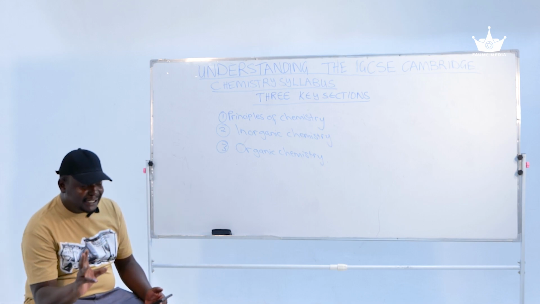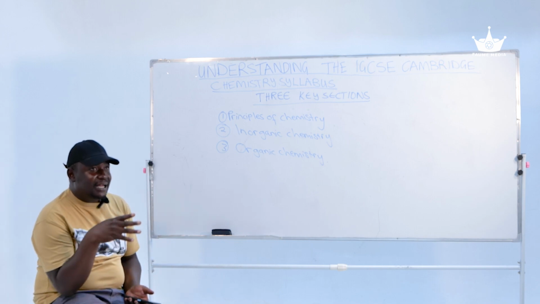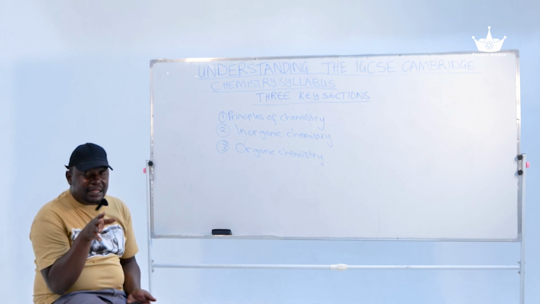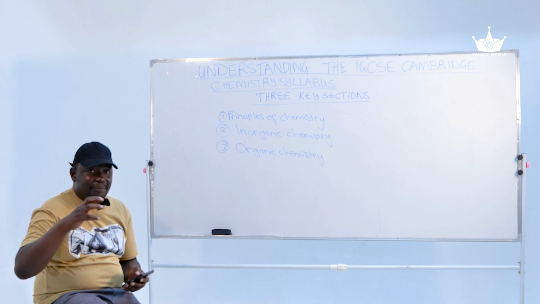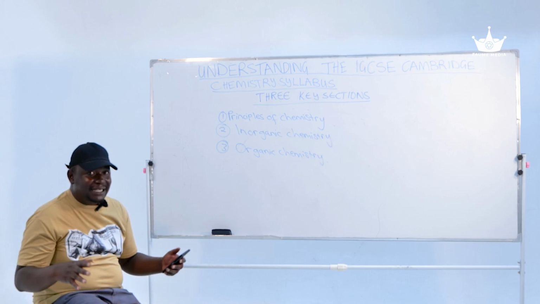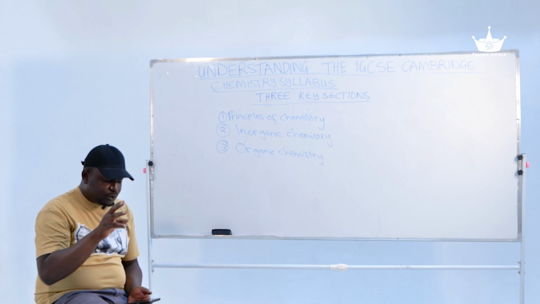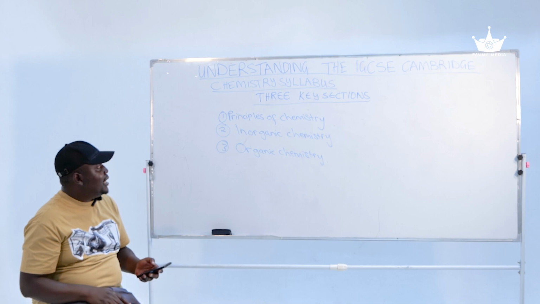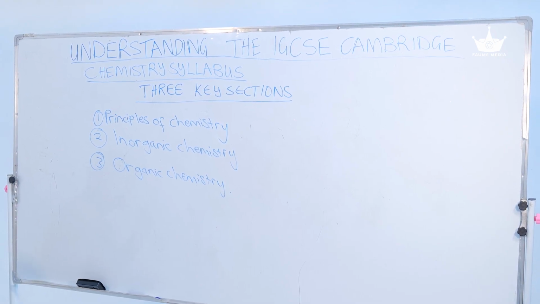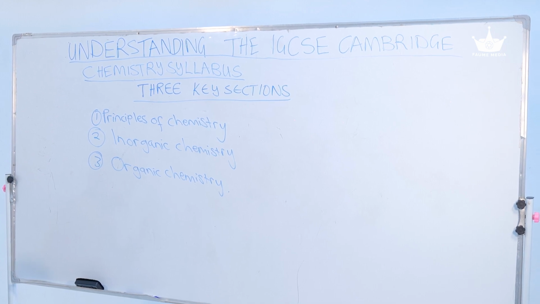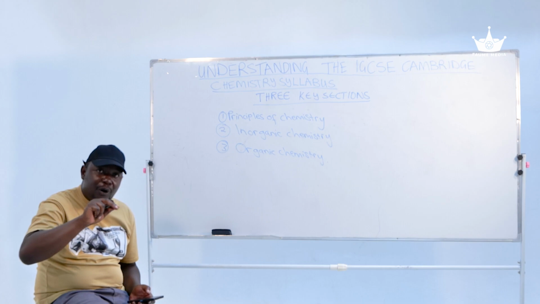tips for success. Right. So as you all know, chemistry is the study of matter, and matter is anything that occupies space. In order for you to understand matter, its properties, and how substances interact, this is where chemistry comes into play. In the IGCSE Chemistry syllabus, there are three key sections of fundamental significance that you have to know like the back of your hand.